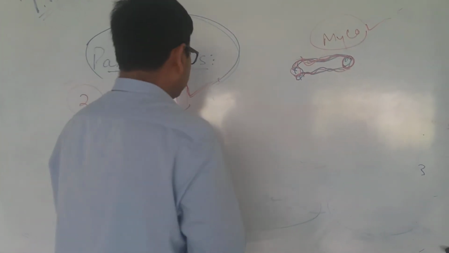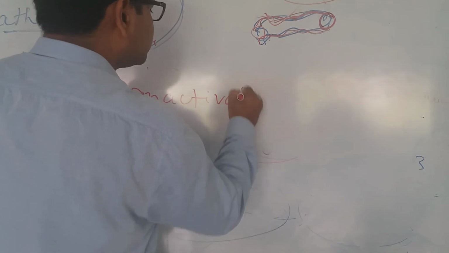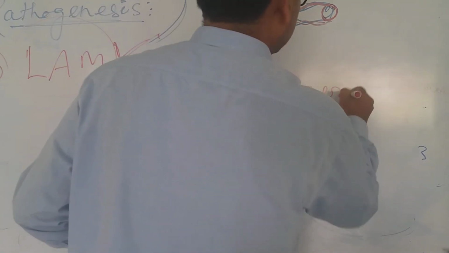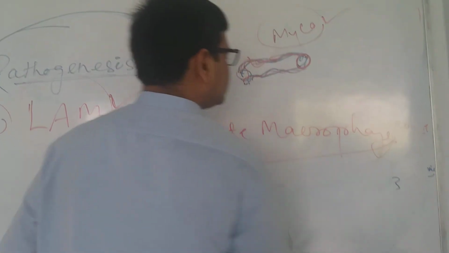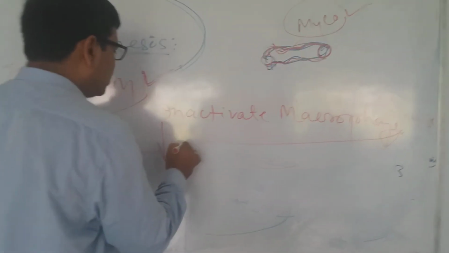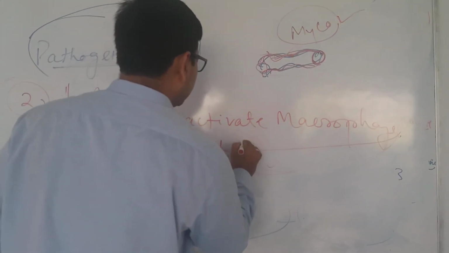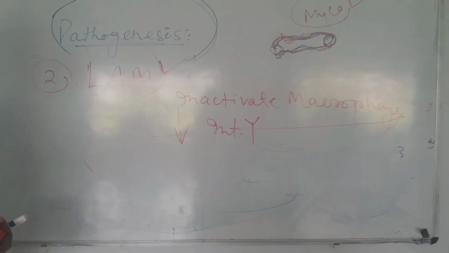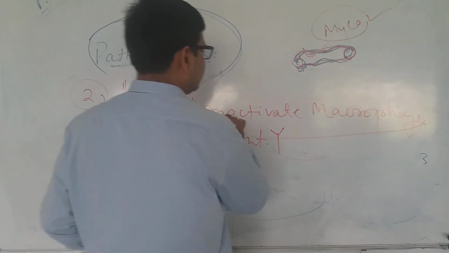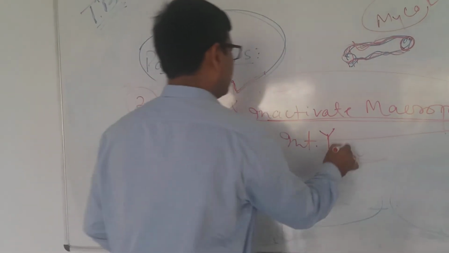That is number one, inactivation. We can say that it inactivates macrophages. How does it inactivate the macrophages? It will reduce or inhibit the formation of interferon gamma. In that way it will inactivate the macrophages.